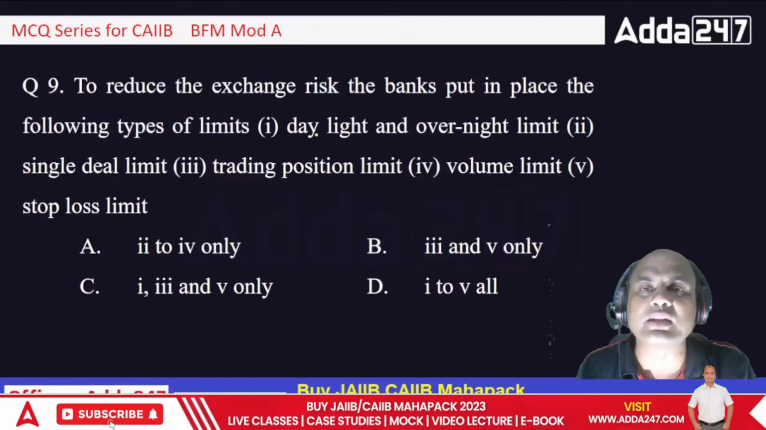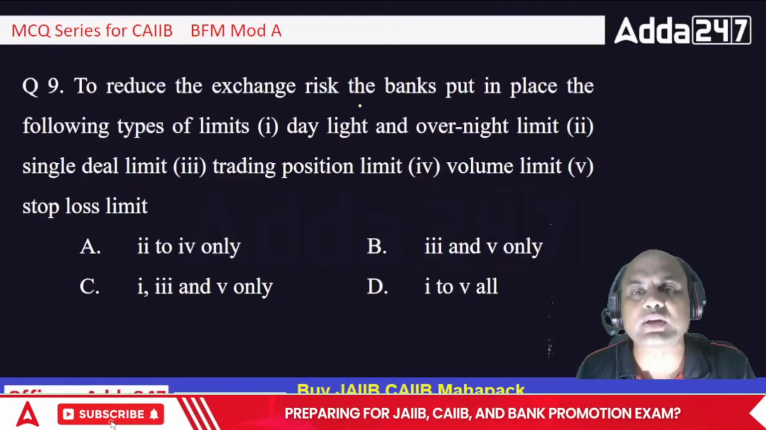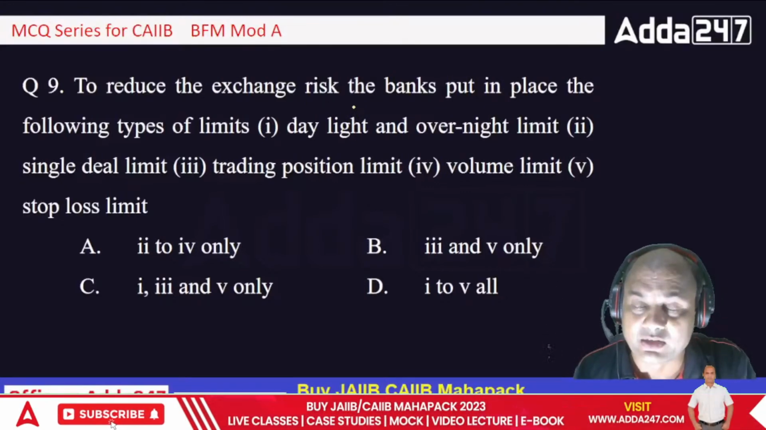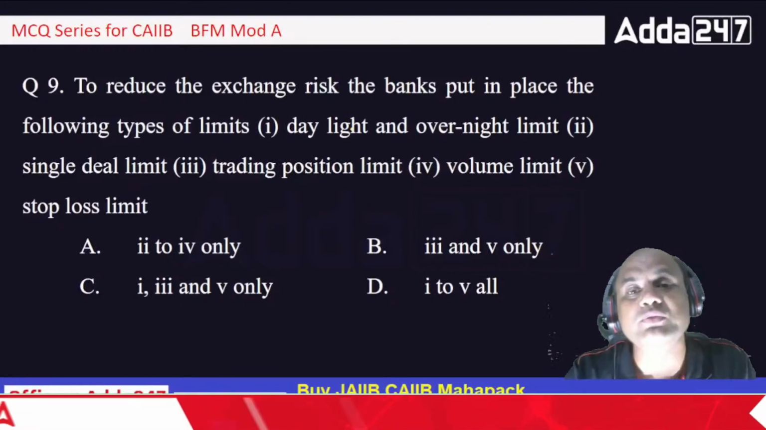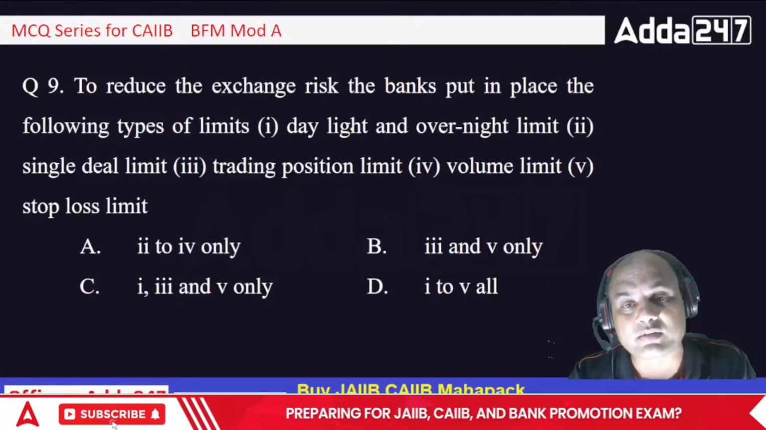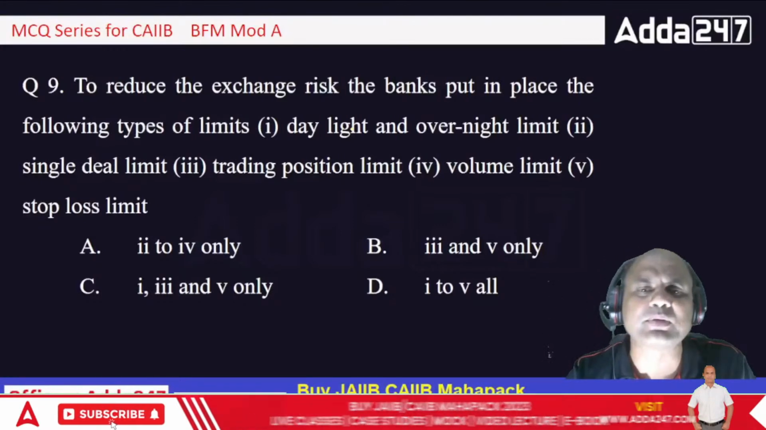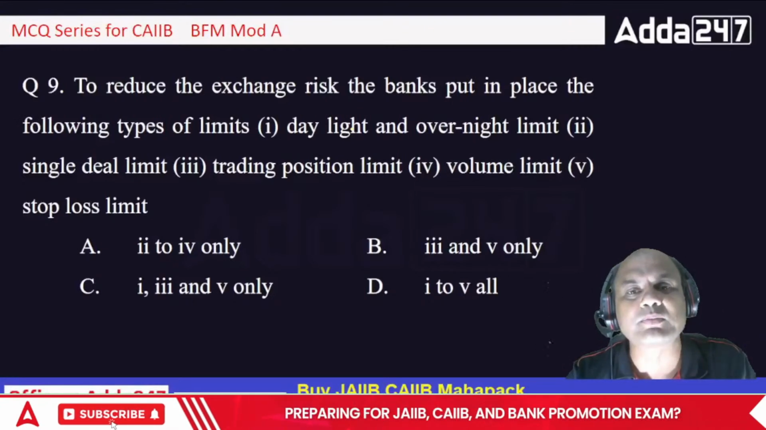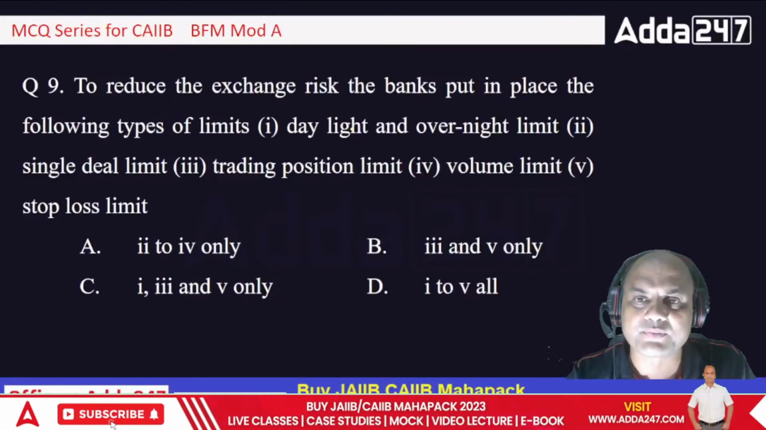Daylight and overnight limit. Daylight means what? In a single day, what is the amount of dollar or what is the amount of commodity transactions this dealer can do? Now who is a dealer? Dealer means that person who is working in the treasury on the front end. Who is the firefighter? Okay. So the daylight limit is that. The maximum limit is given to that person. You can deal in a day maximum up to 10 lakhs in a single day, not beyond that.